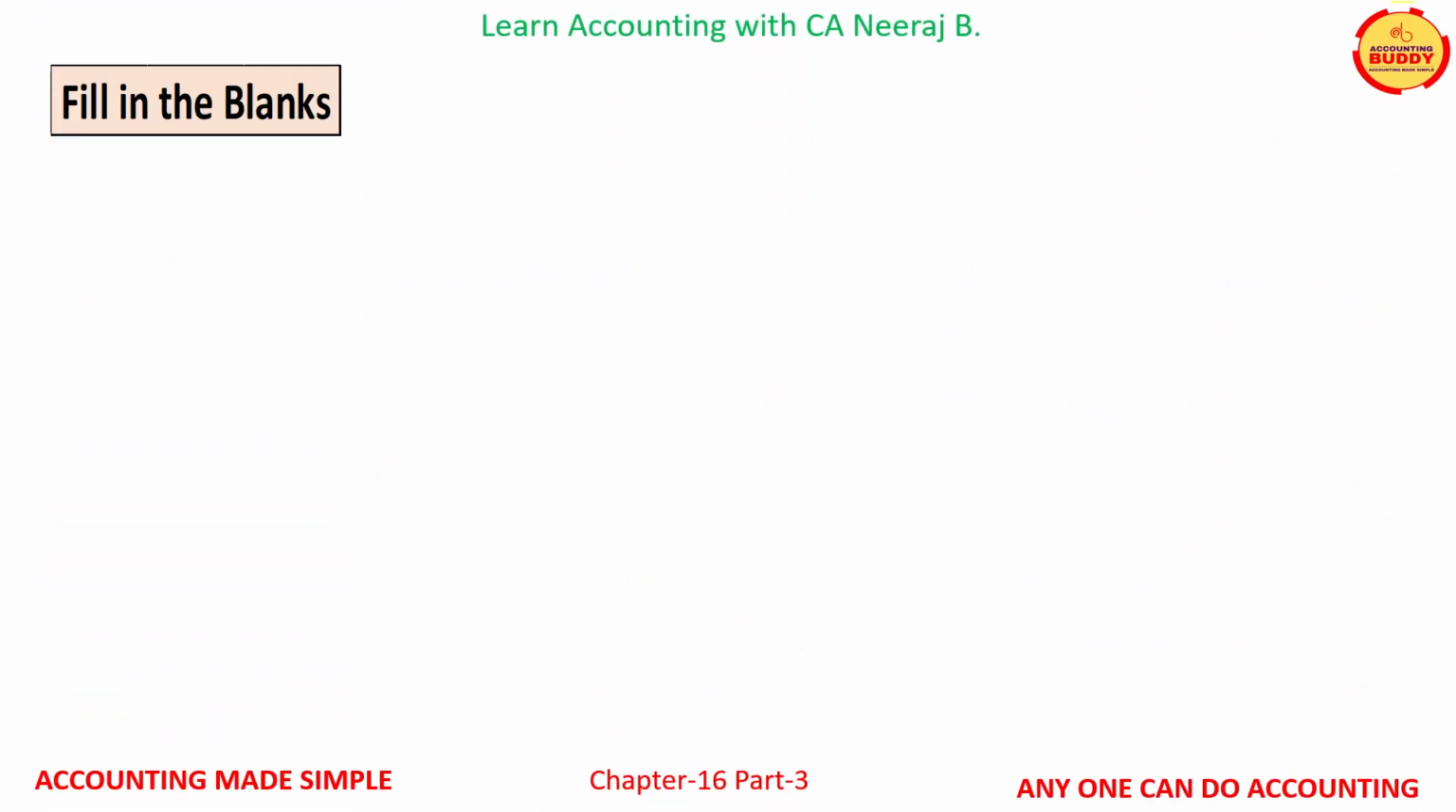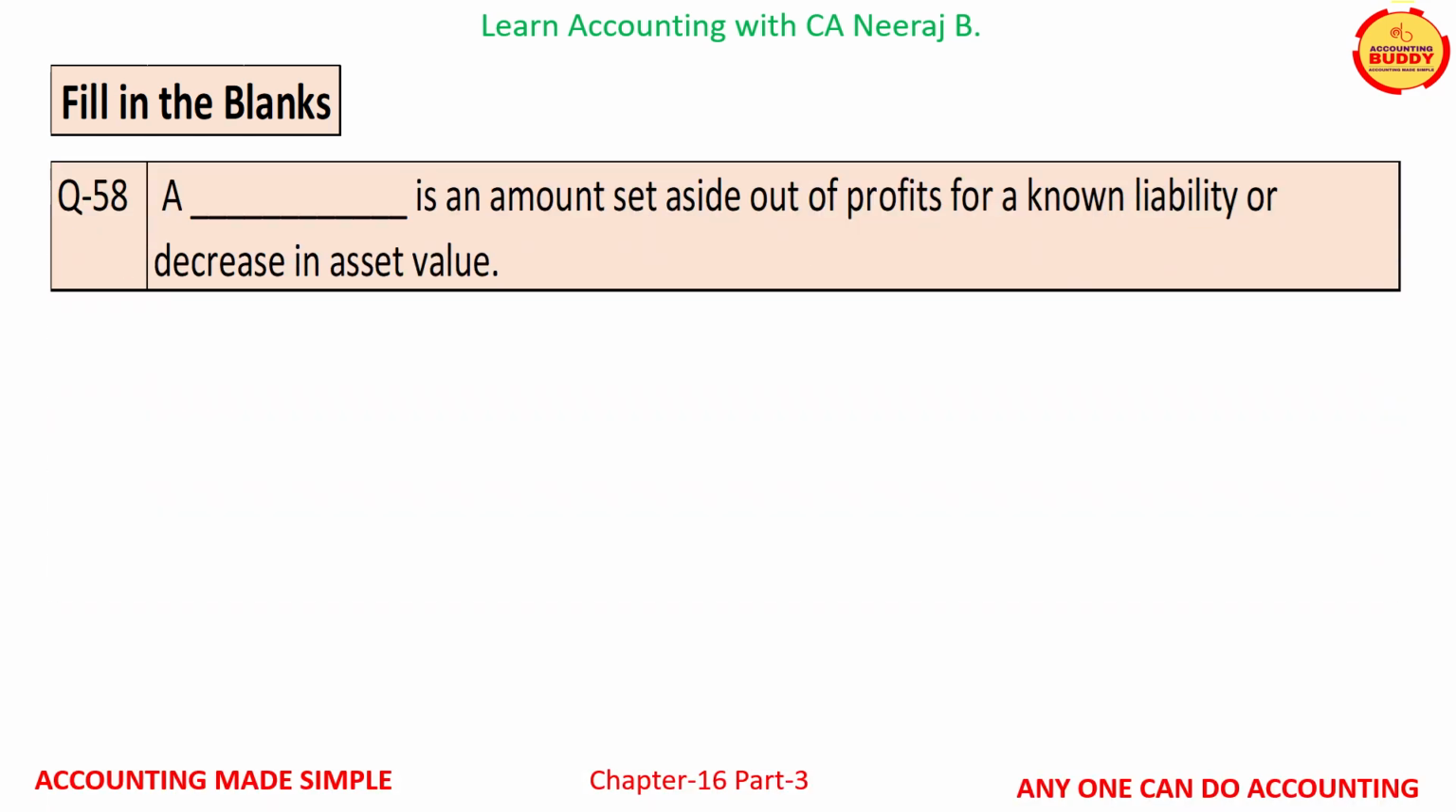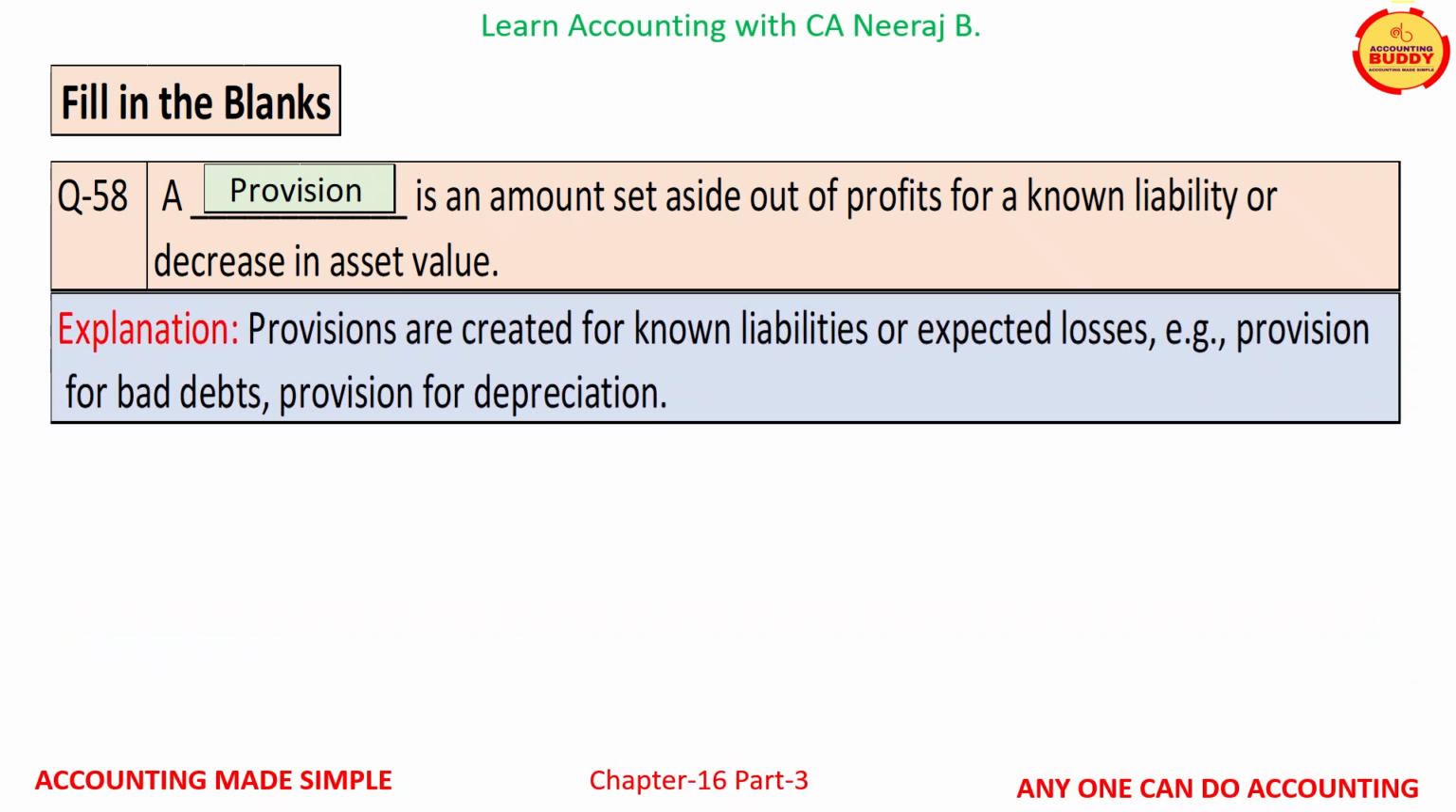In this section, we will take a few fill in the blanks questions. Question number 58 is, a dash is an amount set aside out of the profits for a known liability or decrease in the asset value. And the correct word is provision. Provisions are created for known liabilities or expected losses. For example, provision for bad debts, provision for depreciation.